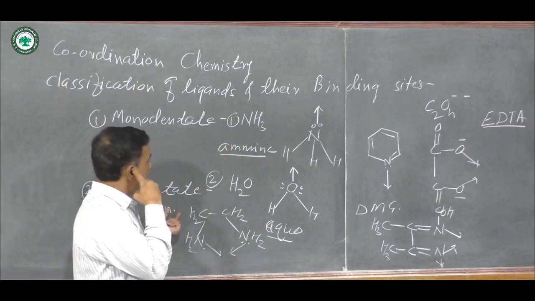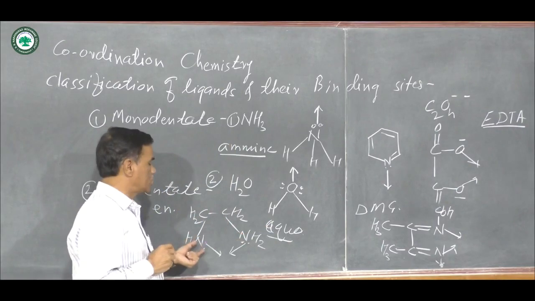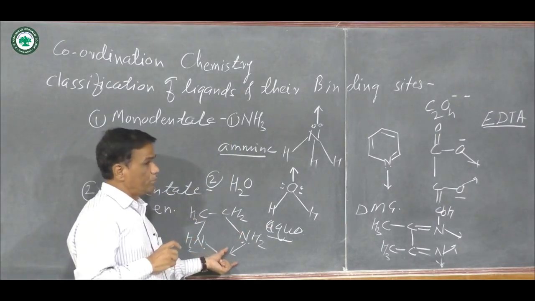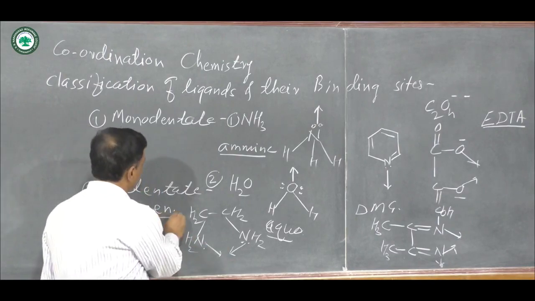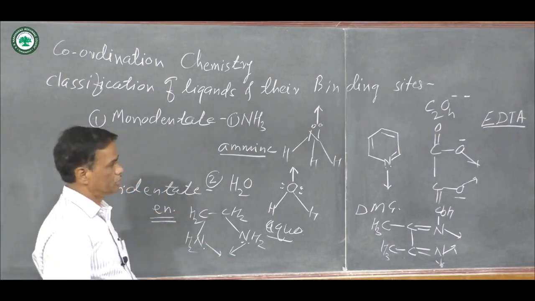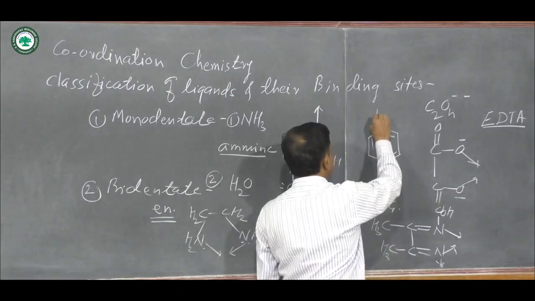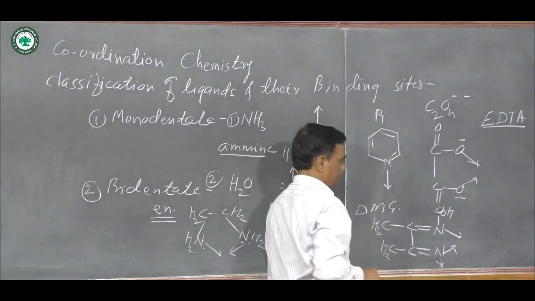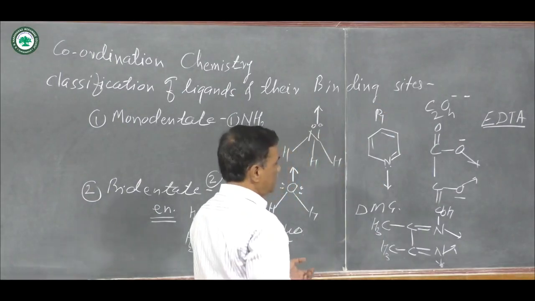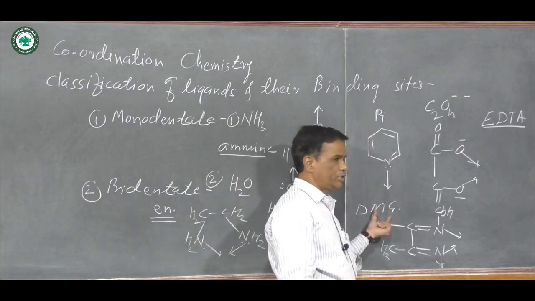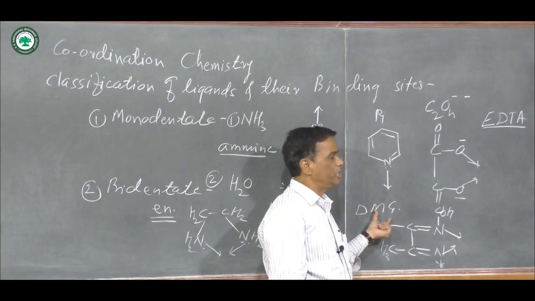Then suppose you consider the bidentate ligand ethylene diamine, here CH2, CH2, NH2, NH2, with 2 lone pairs of electrons. It is a bidentate ligand, and the short form of this ligand is EN. Then the pyridine ligand, its short form is represented as PY. Then dimethyl glyoxime, its short form is DMG.